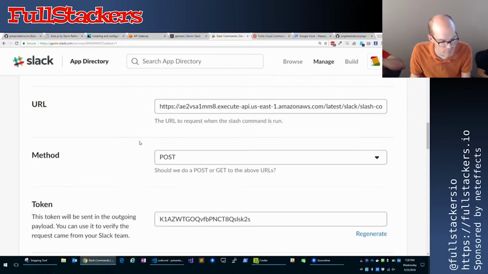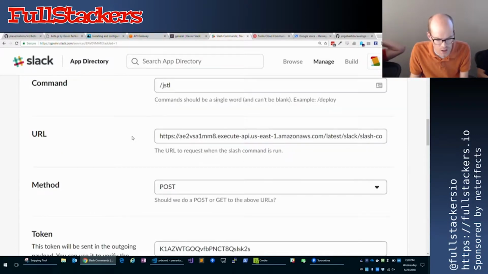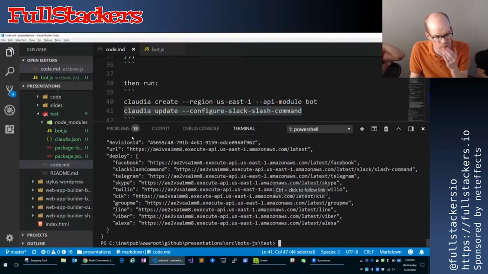Is there a way to tell which services are enabled and disabled from the terminal? Like which ones it exposes. Like from this one, we know that all these are set up, but only Slack is enabled. Is there a way of being able to tell that as a separate list? I don't know. I think there is a command line option to say only expose a single one. So when you do Claudia create, you can say only expose Slack or whatever. Okay. So that's a way you can do that.